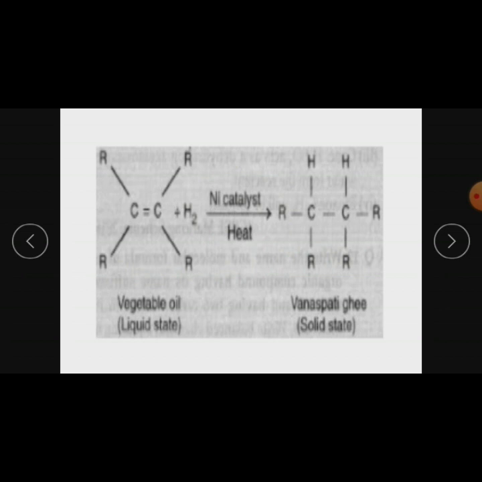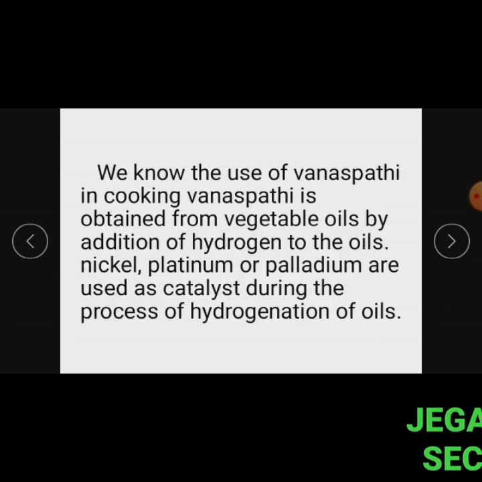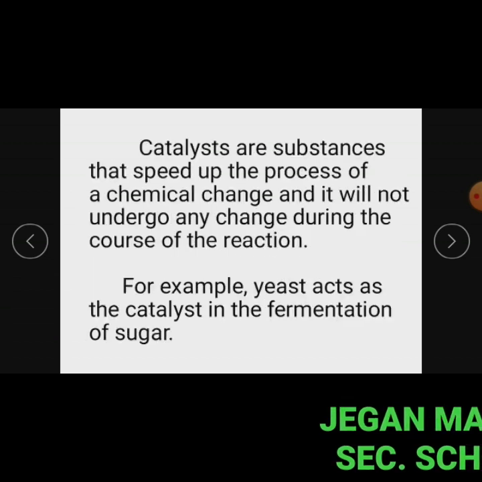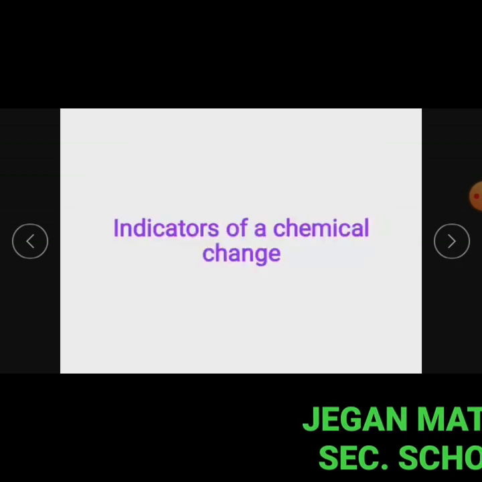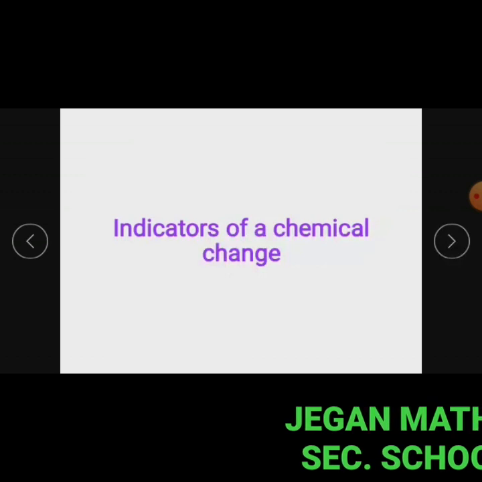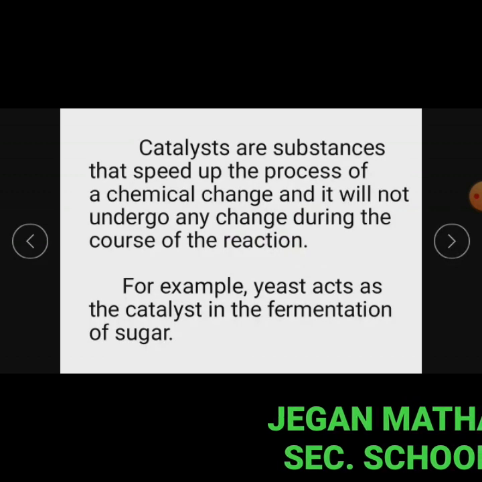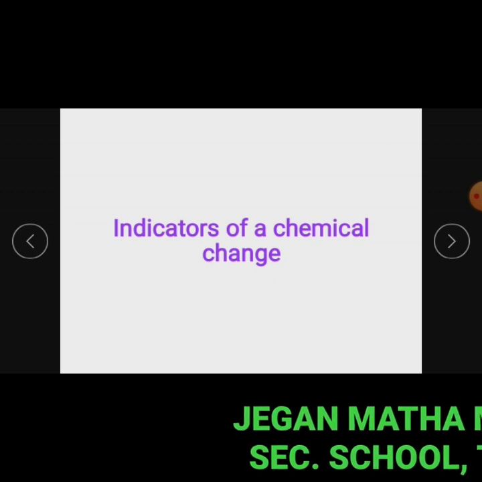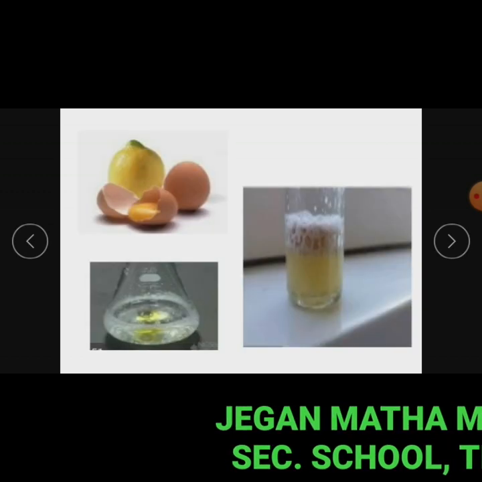Catalysts are substances that speed up the process of a chemical change, and they do not undergo any change during the course of the reaction. For example, yeast acts as the catalyst in the fermentation of sugar. Next, we learn about indicators of chemical change.